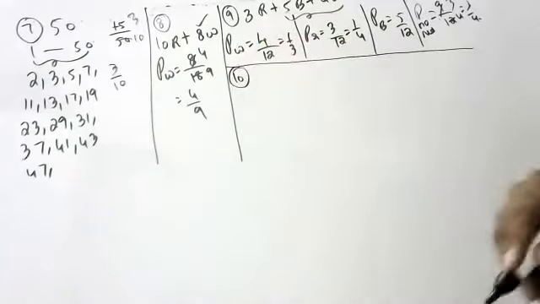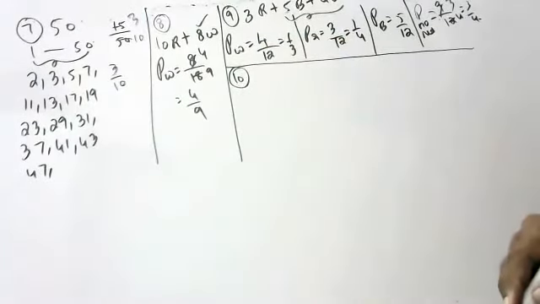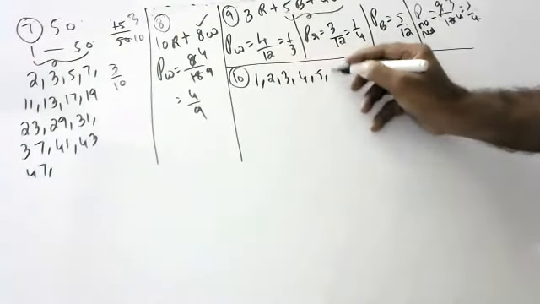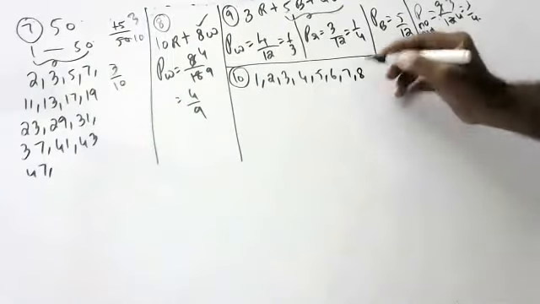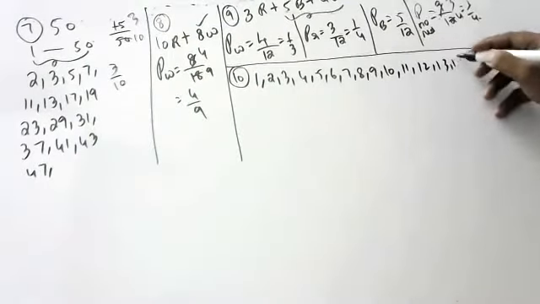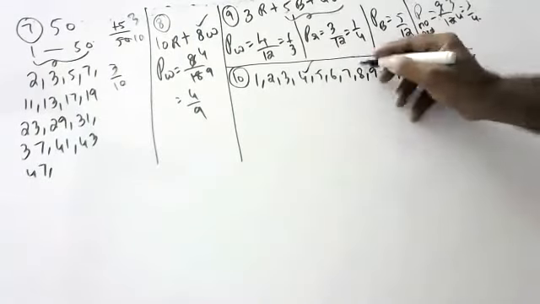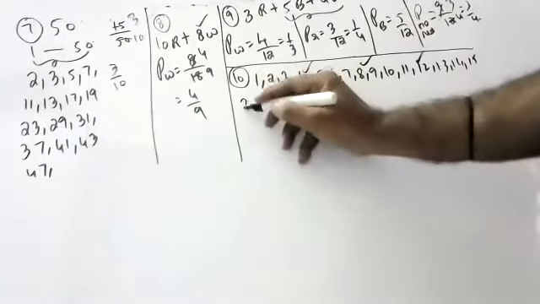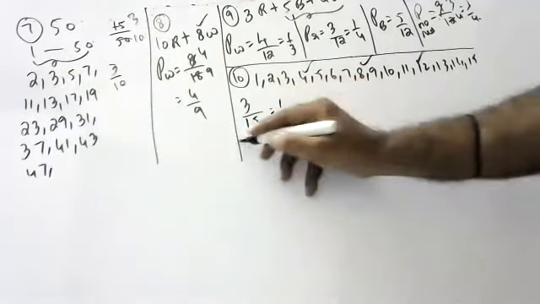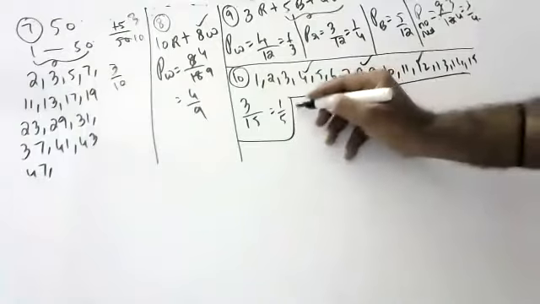Kruti, are you there? Yes, sir. What is the probability that a number selected from 1 to 15 is a multiple of 4? Multiples of 4 from 1 to 15: 4, 8, 12, that's all. So 3 by 15, which is 1 by 5. Next, Hansika, are you there?